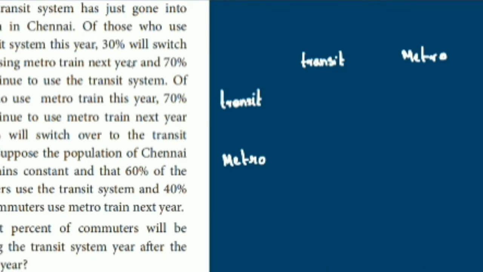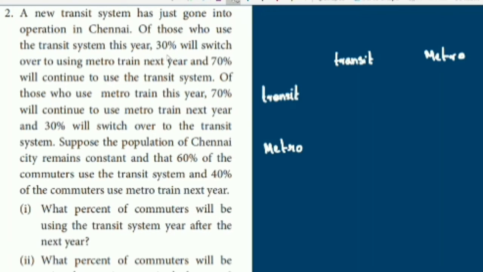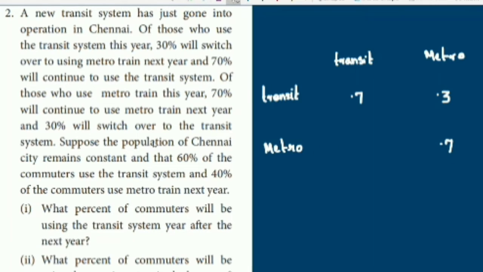Now read this. Those who use the transit system this year, 30% will switch over to using metro. Transit to metro is 30%, which we can write as 0.3. And 70% will continue to use the transit system, that means 0.7. Of those who use the metro train this year, 70% will continue to use the metro train, so metro to metro is 0.7. And 30% will switch to the transit system, this is 0.3. So we got the probability transition matrix.